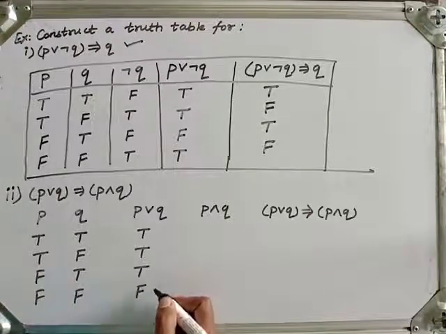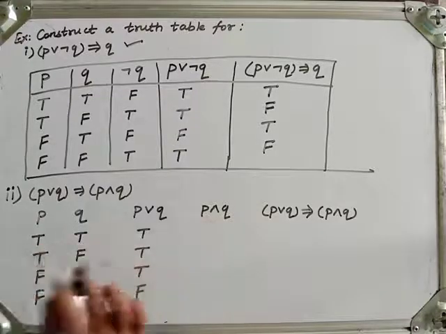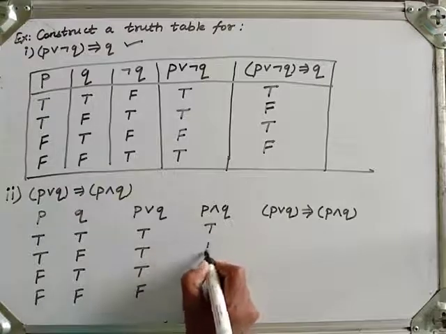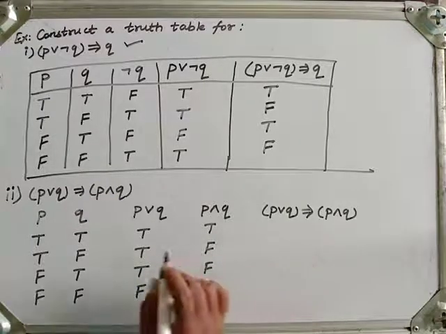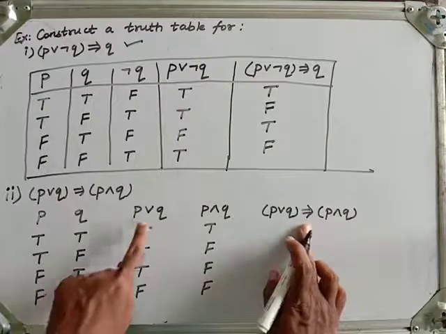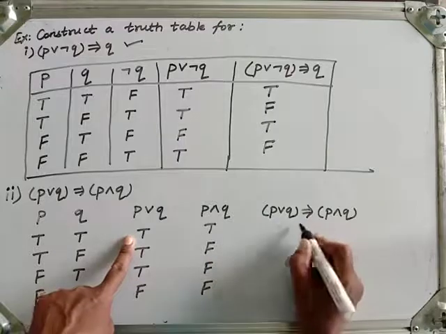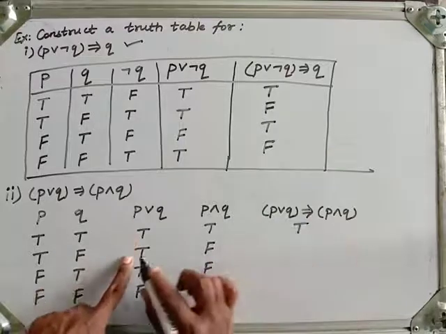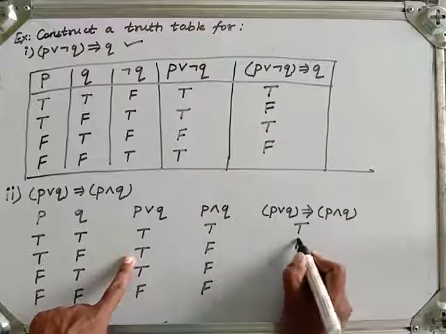Now P or Q, this is true, true, true, and false. Okay. Now here P and Q is true only when both are true. So true, false, false, false. Now here implication, this is the premise and this is a consequence. So in implication, true implies true, so true. True implies false, so this is false.